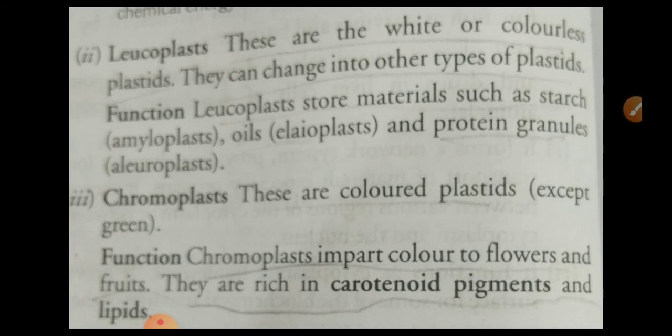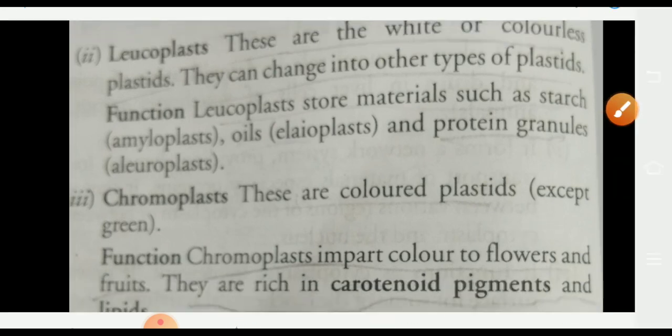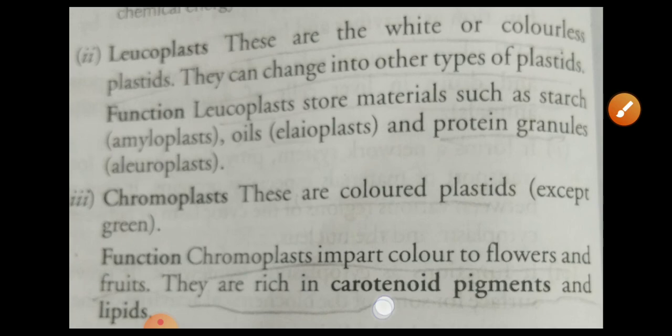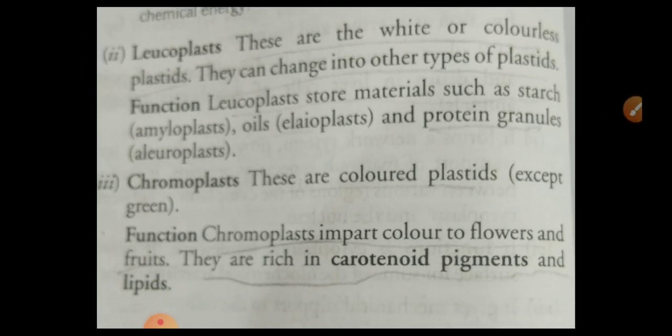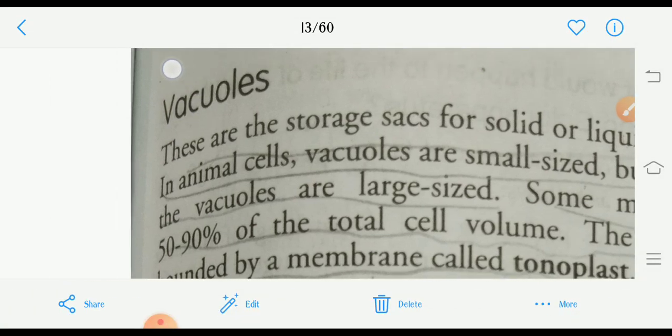They are rich in carotenoid pigments and lipids, which are embedded in the chromoplast. Now student, let's come to the last cell organelle of your book, and that is vacuoles.